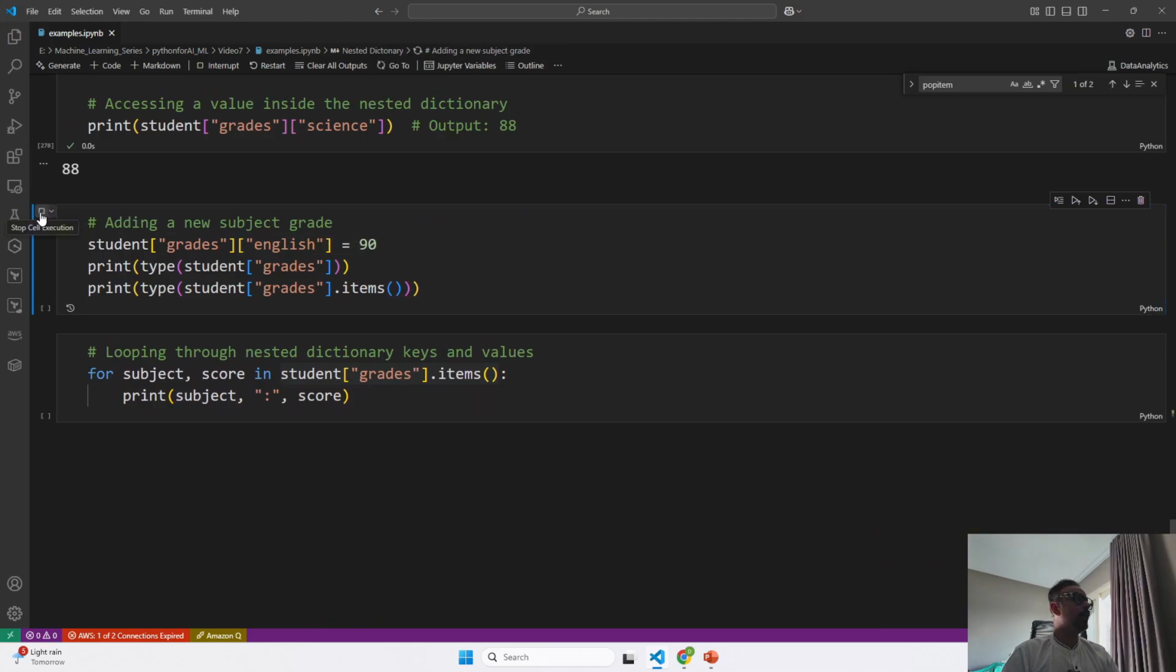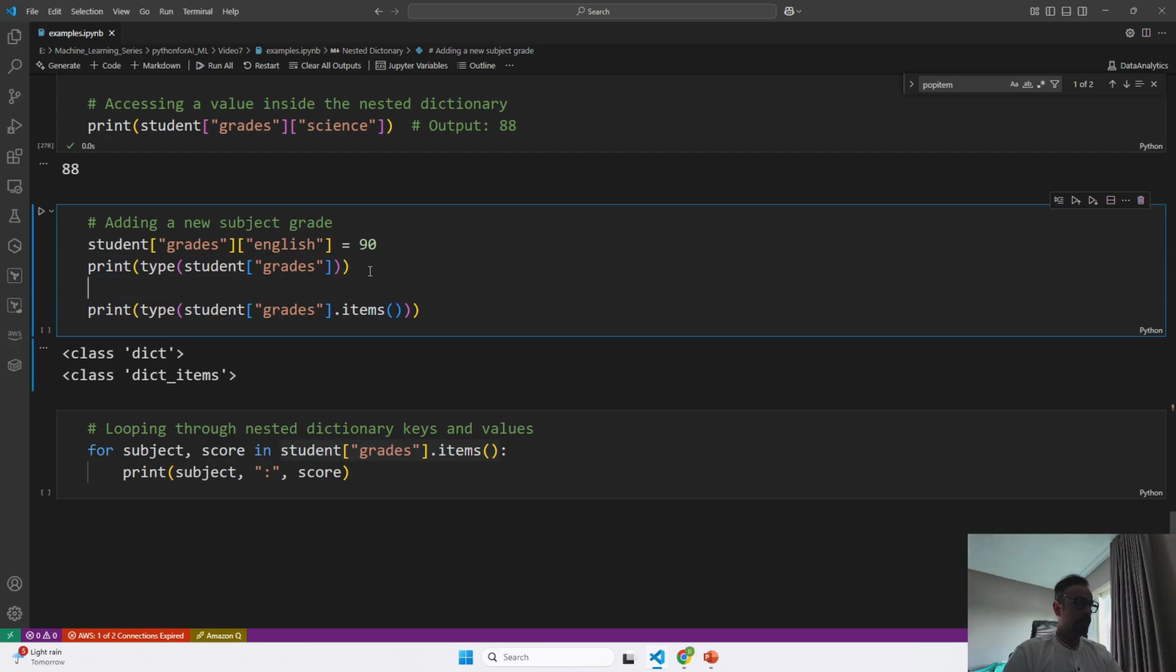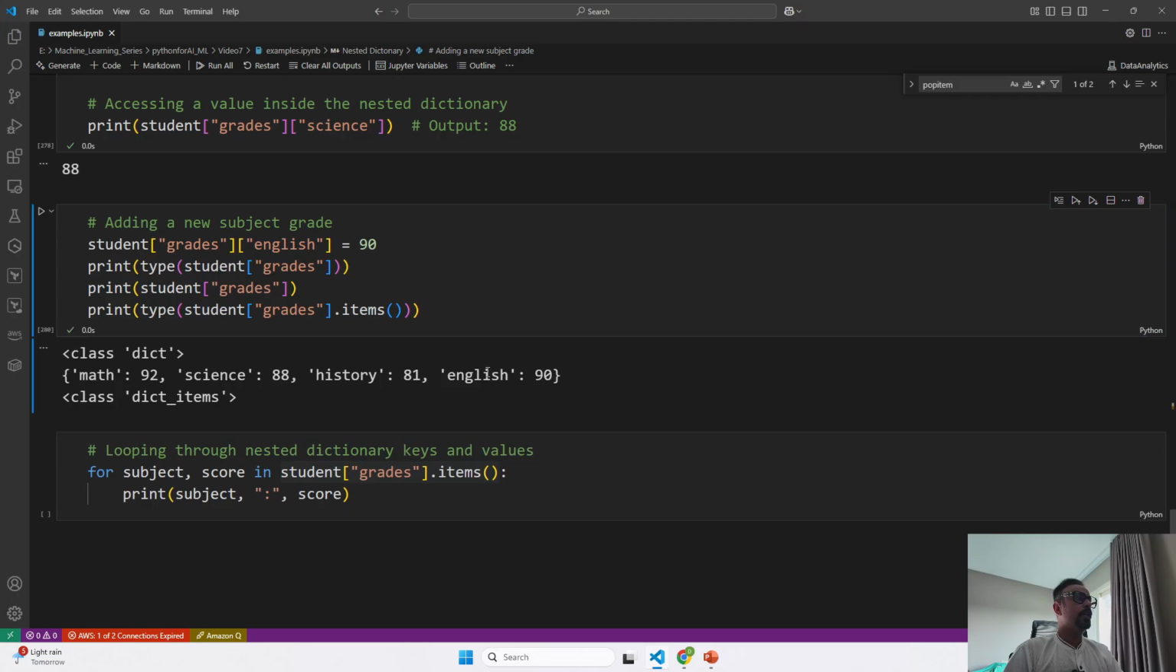So let me go ahead and run this. So it's running. Okay. So over here, maybe I will just go ahead and add one more. Instead of type, it will be English. Okay. So you can see the English key value pair has been added successfully. Now we know how we can go ahead and modify a dictionary within a dictionary.